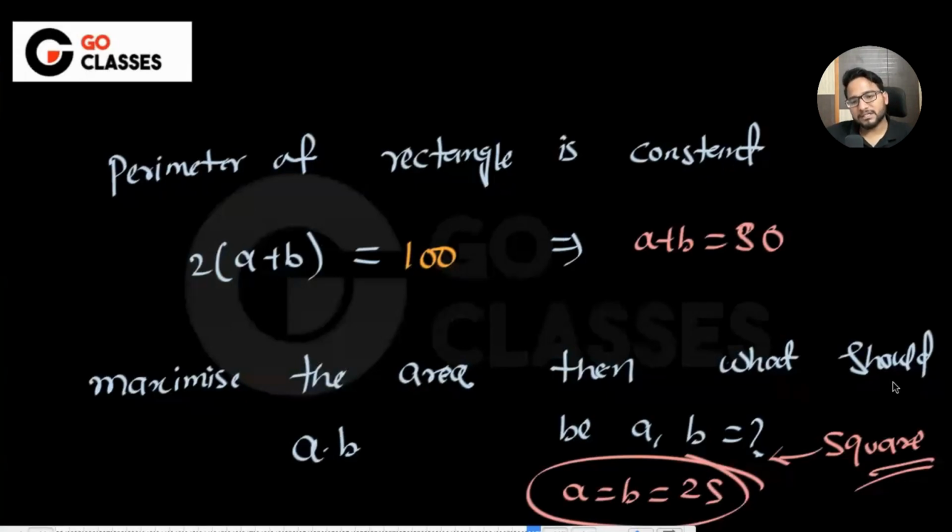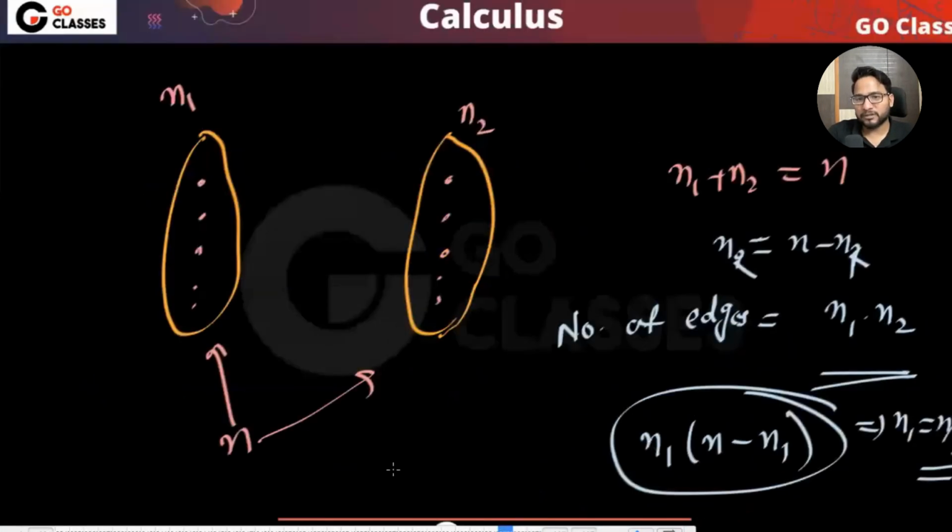Okay, so basically there are other observations also. This is the pattern that I have observed over time. So basically, this a1 plus a2 is constant, and they ask you to maximize a1 into a2. These are my observations only. This complete bipartite graph also was my observation.